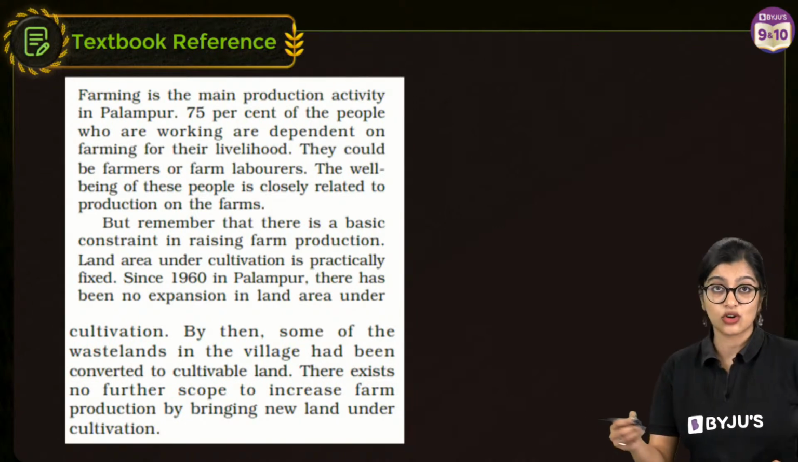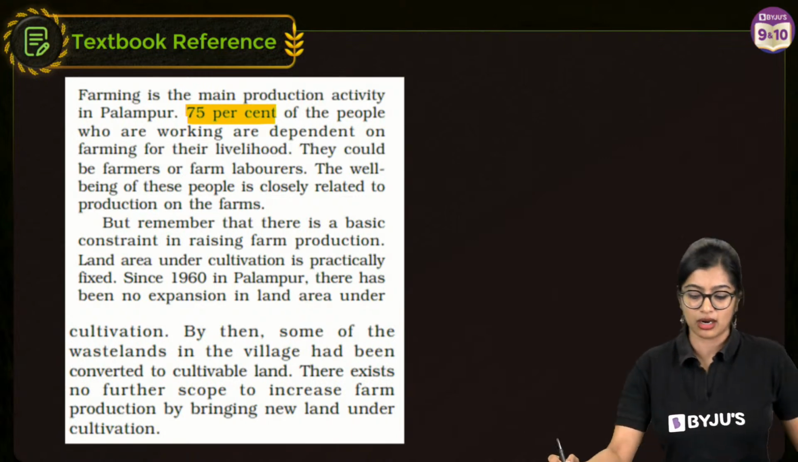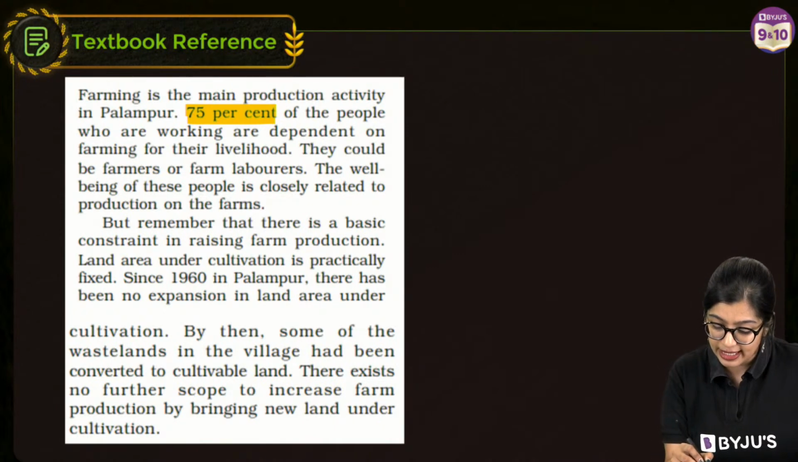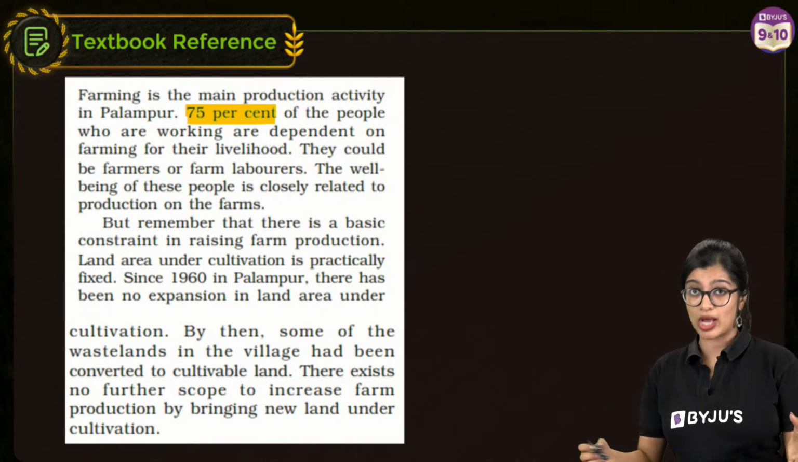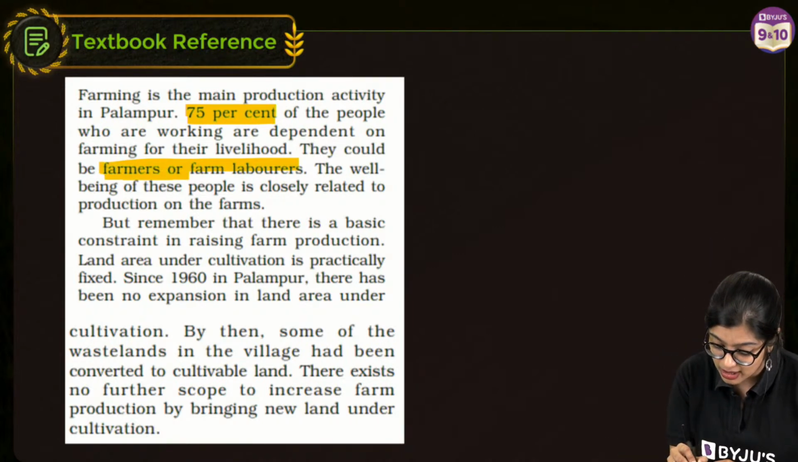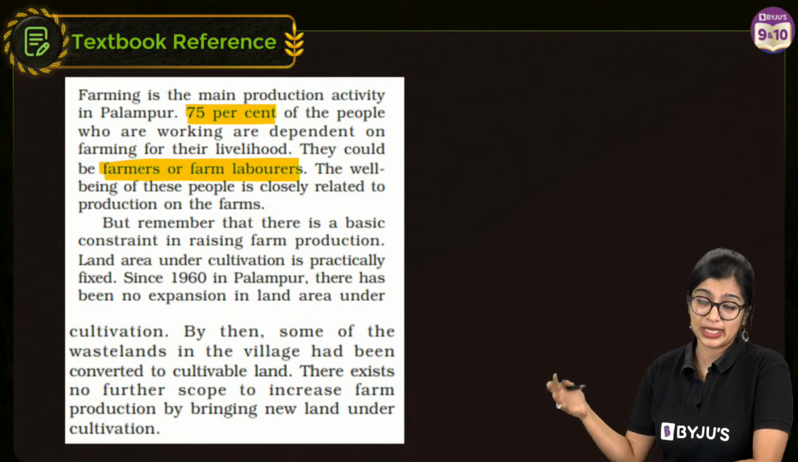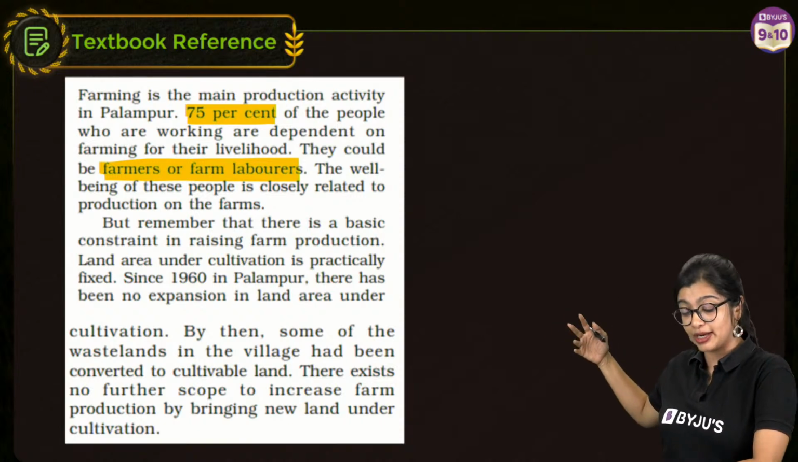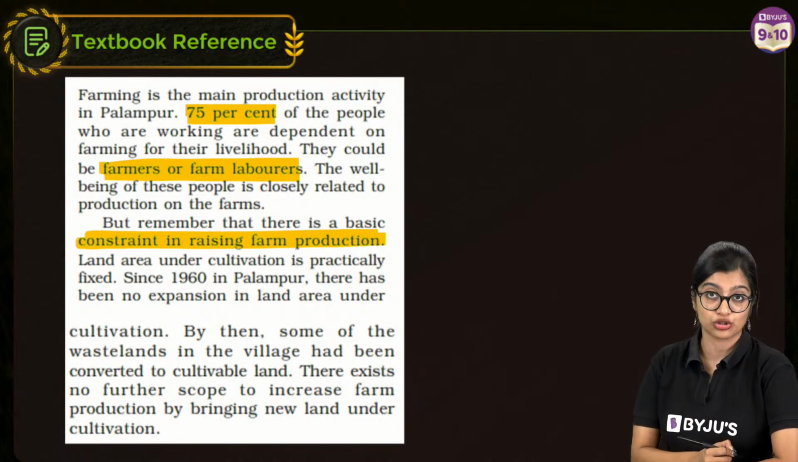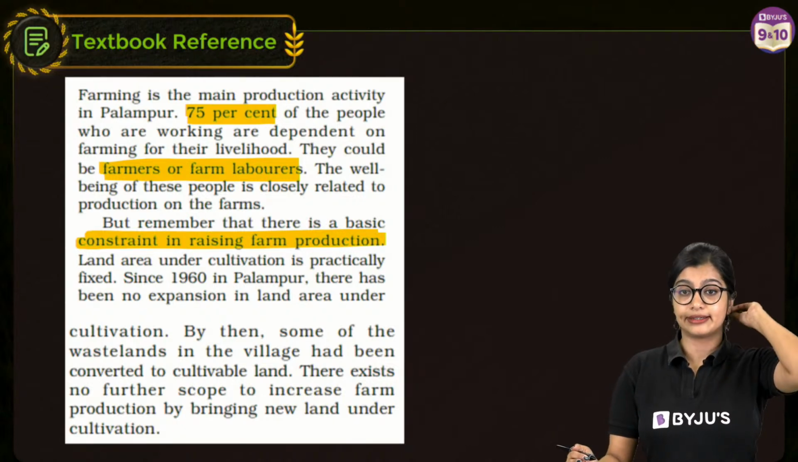In our village Palampur, 75% of the people are dependent on farming for their livelihood, right? And many of the villagers could be farmers or they could be farm laborers also. Now understand that although majority of people are dependent on farming, we also see that there is some constraint in raising the farm production. Okay, so I'm going to stop at this point and we're going to understand a little more.